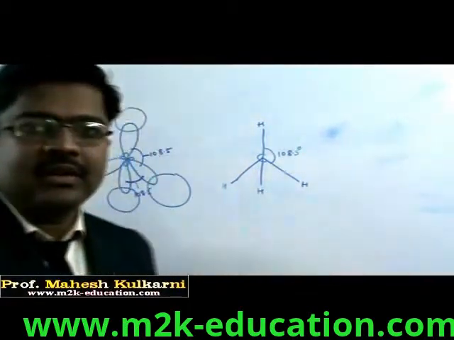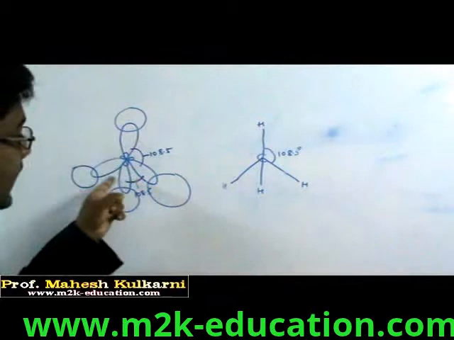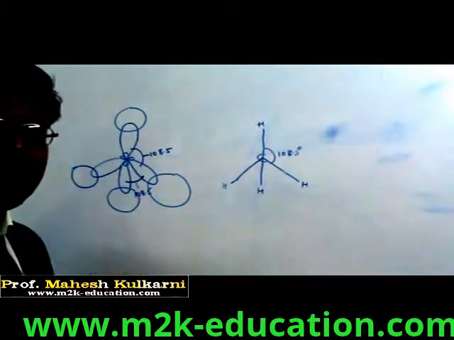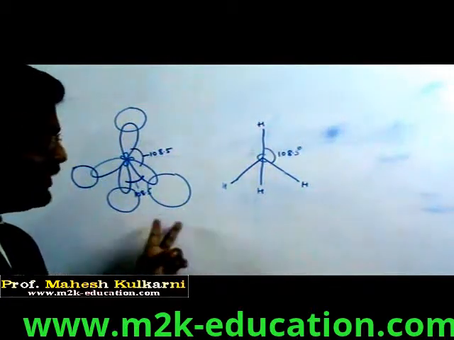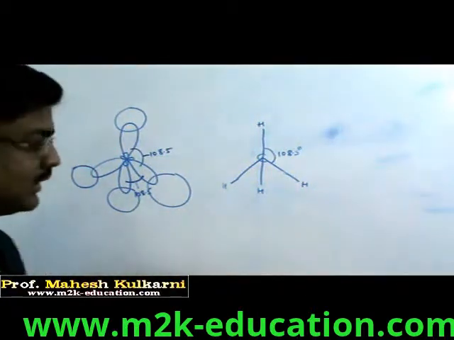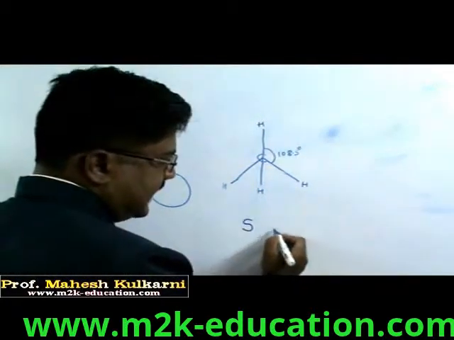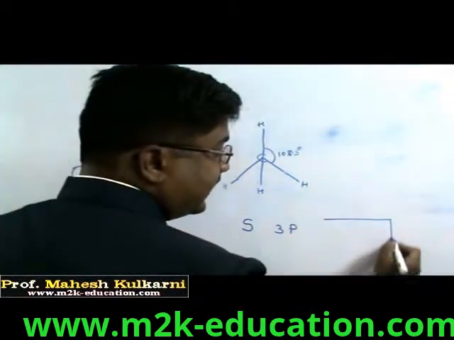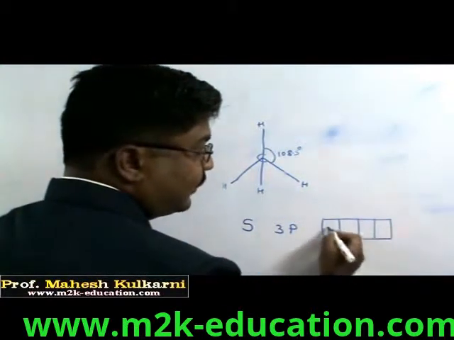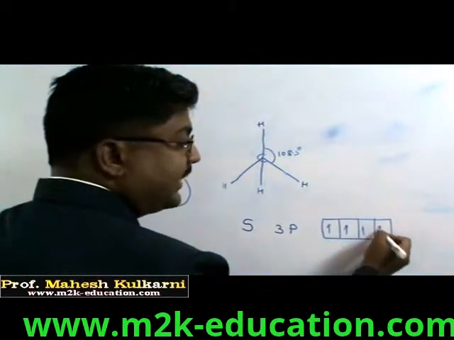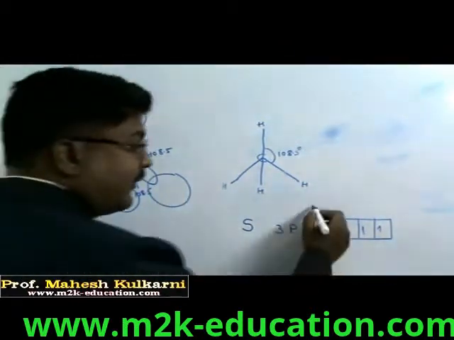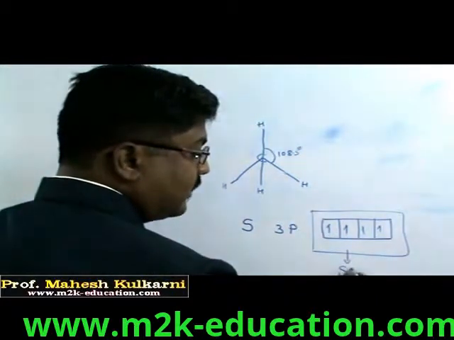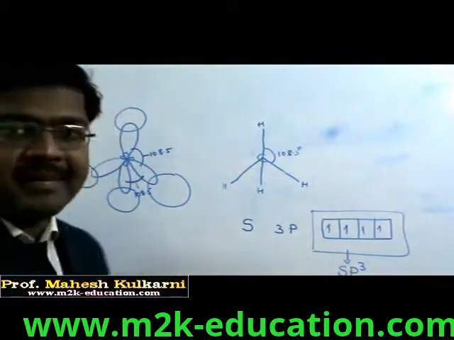Now obvious question we can ask, this is the bonding, this is the hybridization structure. In this hybridization structure, what is the role of carbon atom, s orbital, and what is the role of p? So there is 1 s and 3 p orbitals involved. Try to recollect, we have discussed this 1, 2, 3 and 4. So s orbital is 1 and these 3 orbitals are p. So we have to say this is sp3 hybridization.